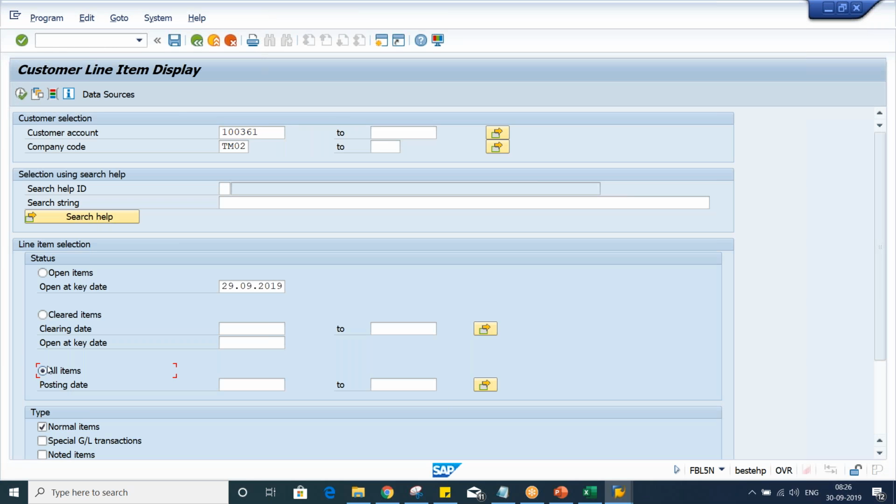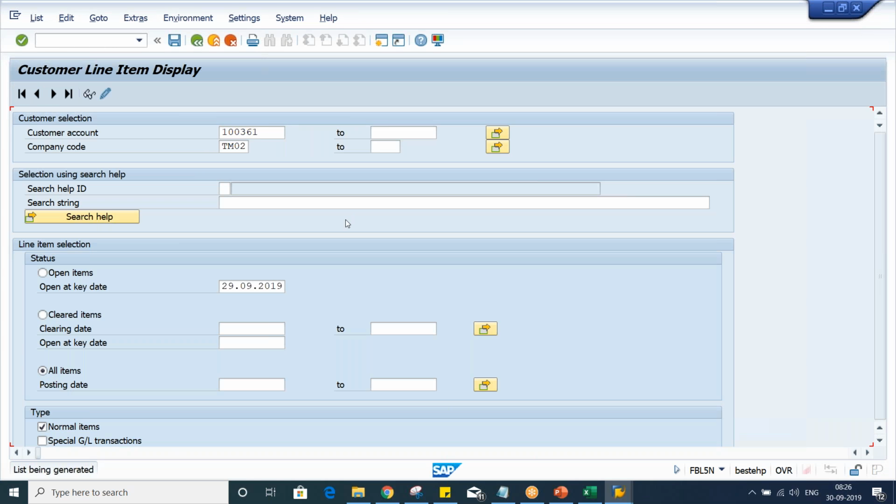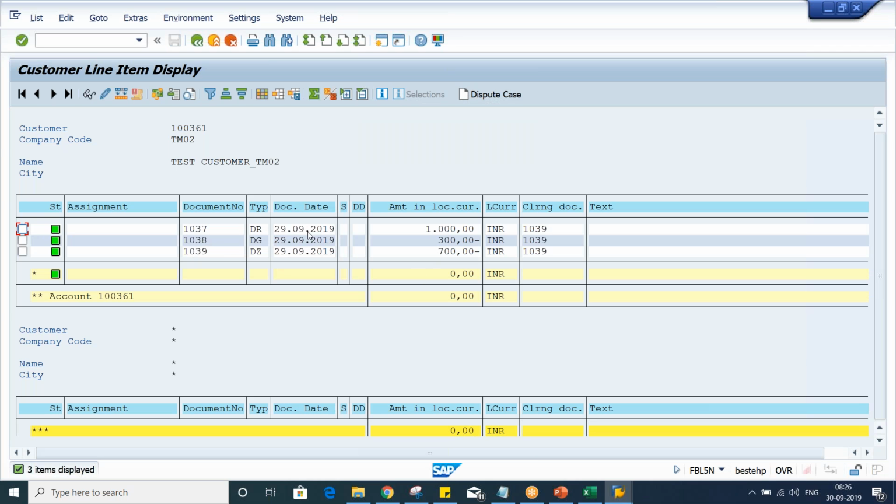Now, if you click on all items or cleared items, then you will have the details. This much worth of DR means invoice: 1000 worth of invoice we have posted. Look at here, document type, guys. With the help of document type itself, we will come to know whether this is an invoice, credit memo or payment, right? Already I have explained during basic setting configurations what is the use of document type. Document type determines the types of transactions, in the sense, the nature of transactions.